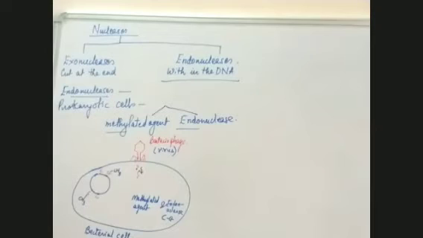So its own DNA is now protected after being methylated by the methylating agent present in the bacterial cell. This is how the bacterial cell protects its own DNA from getting cut by restriction endonuclease.